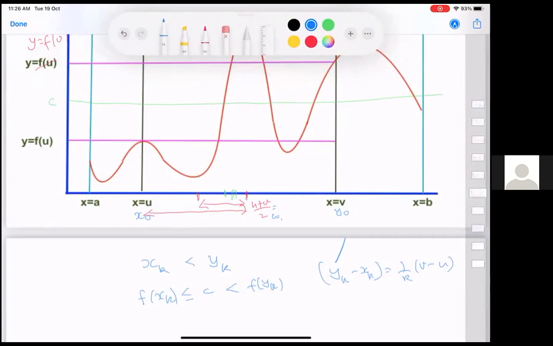And then it is clear that the distance between xk and yk is going down to 0. So xk and yk, both of them will converge to the same quantity. We will call that quantity z, the common limit of xk and yk. And what happens? f of xk will converge to f of z, and f of yk will also converge to f of z. f of yk is above c, f of xk is less. So lo and behold, f of z will be equal to c. That is the whole idea. We'll write a mathematical proof later, but understand the idea.